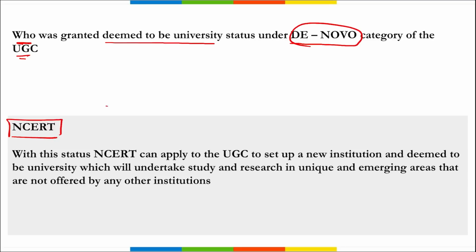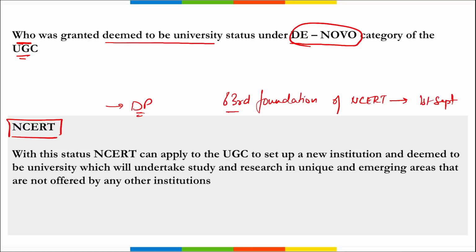This announcement was made by Dharmendra Pradhan, who is our education minister, right? And this news was announced on the 63rd foundation day of NCERT. It is observed on 1st September, and in 2023 it was the 63rd foundation day of NCERT, when NCERT was granted deemed to be university status under the de novo category of UGC.